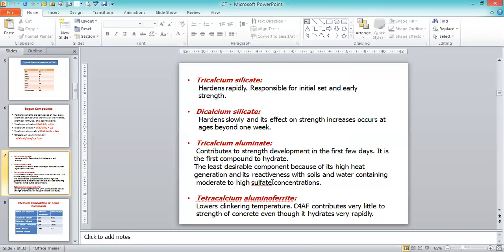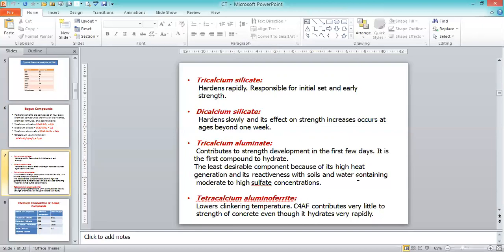Contrary to that, next is dicalcium silicate, which hardens slowly. Its effect on strength increase occurs beyond 1 week. So C2S imparts strength at a later period of time, or we can say delayed strength. C3S means rapid strength, and C2S gives delayed strength. If we want delayed strength, then we have to use dicalcium silicate in higher proportion.